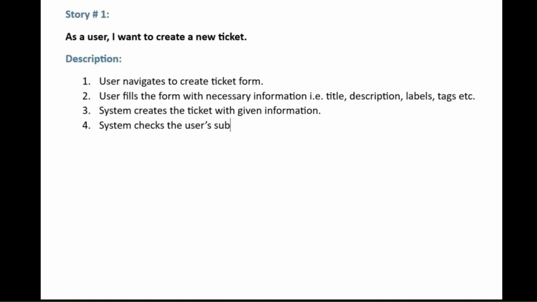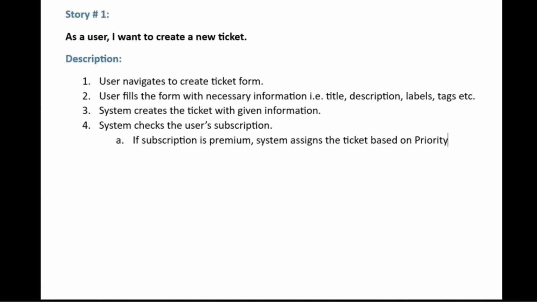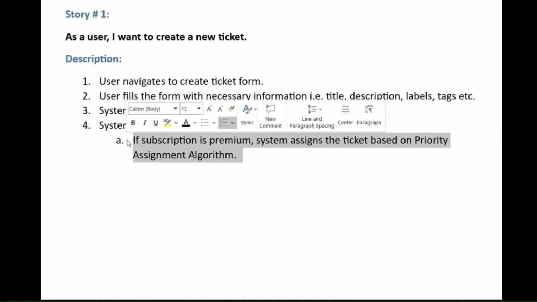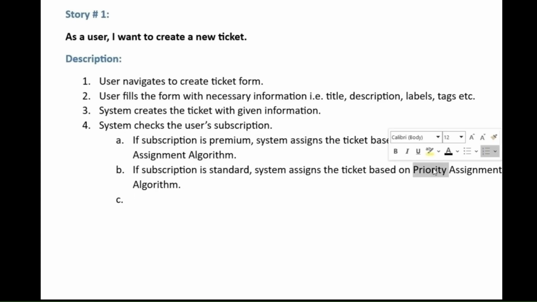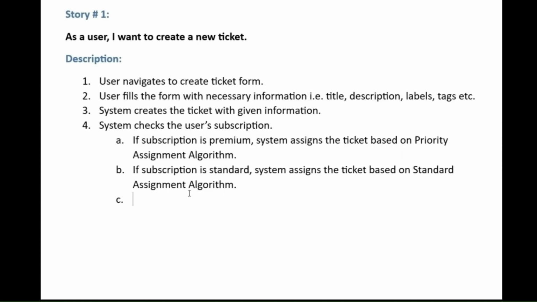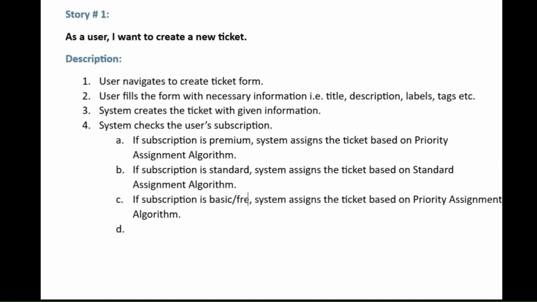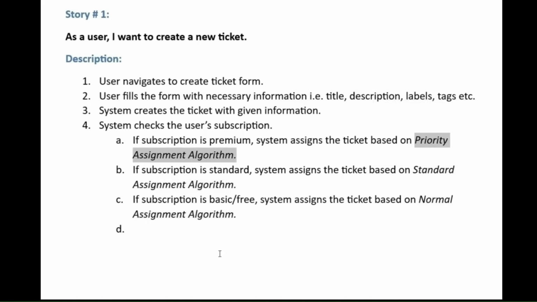Then, system checks the user's subscription. If the subscription is premium, system assigns the ticket based on priority assignment algorithm. If the subscription is a standard, system assigns the ticket based on a standard assignment algorithm. And if the subscription is basic or free, system assigns the ticket based on normal assignment algorithm. There are 3 types of assignment algorithms in the system.